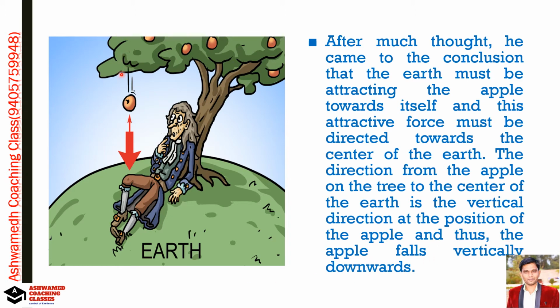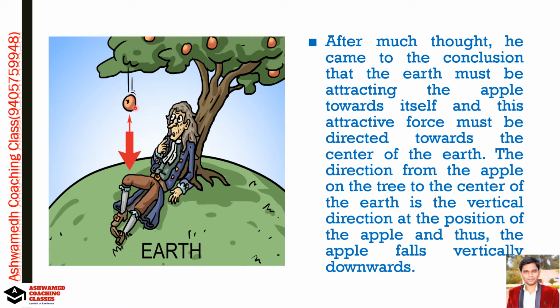Whatever the position of the apple, the apple falls vertically downward towards the center of the earth, because the earth is attracting that apple towards itself. After much thought, he came to the conclusion that the apple is attracted by the force acted by the earth.